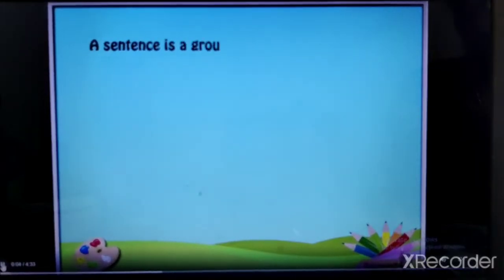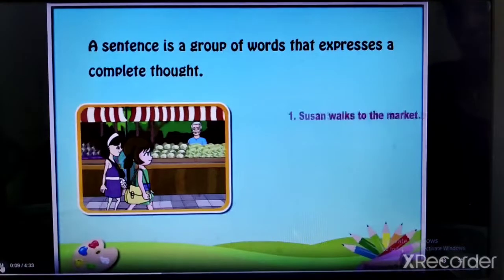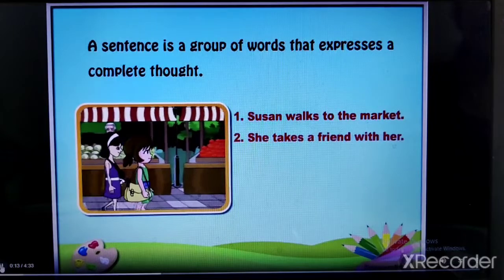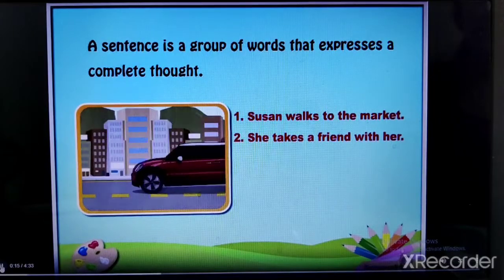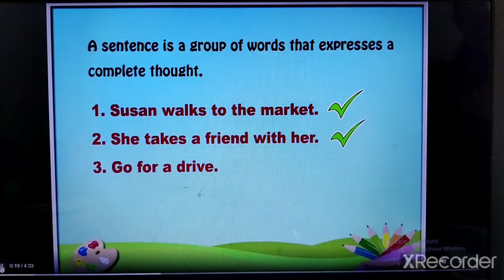A sentence is a group of words that expresses a complete thought. Susan walks to the market. She takes a friend with her. Go for a drive. The first and second examples are sentences, but the third example is not a sentence.